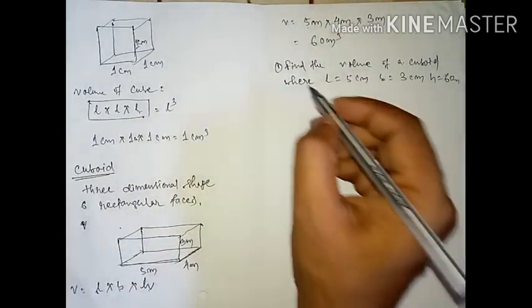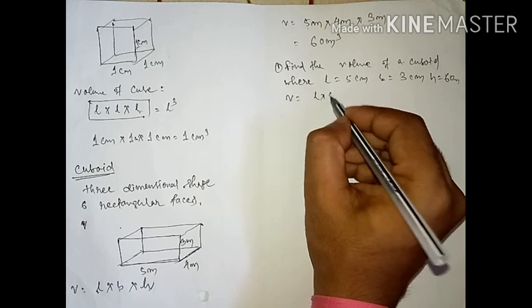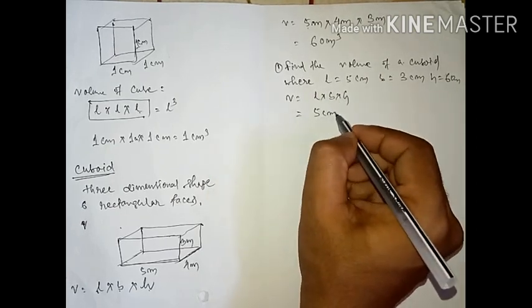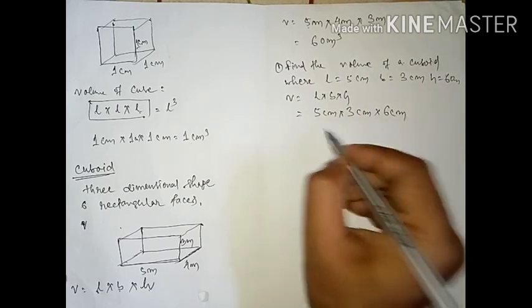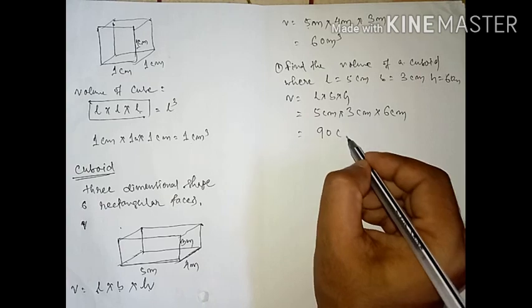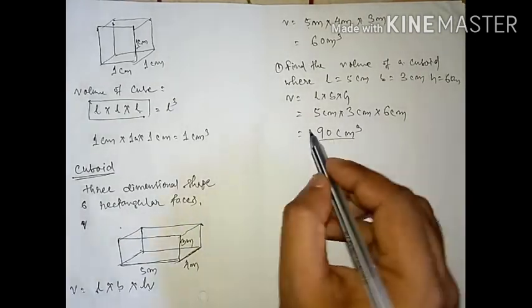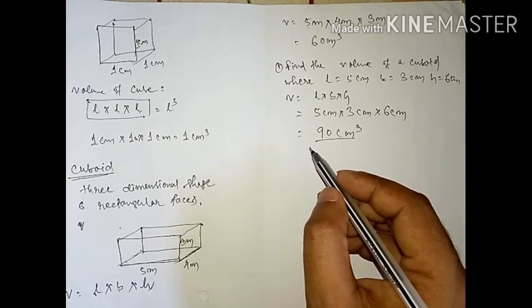So how can you find it, students? You know the volume of a cuboid is length into breadth into height. So easily you can write 5 centimeter into 3 centimeter into 6 centimeter. So you will get the result: how much? 90 centimeter cube. So this is the volume of that cuboid.